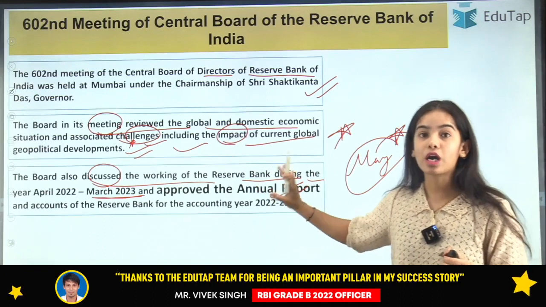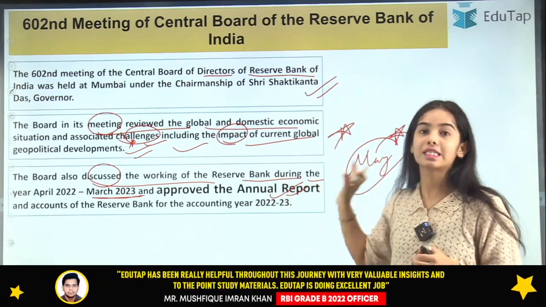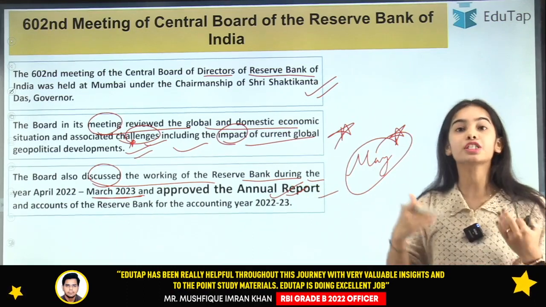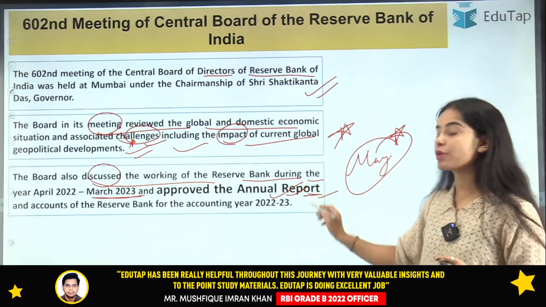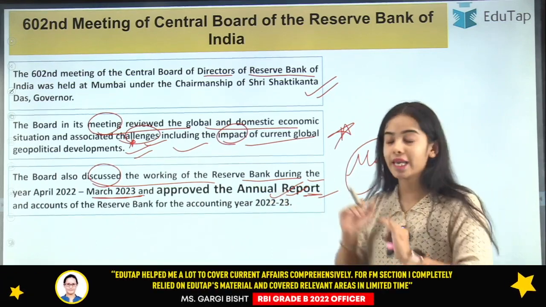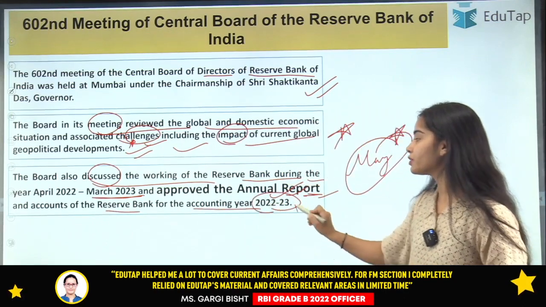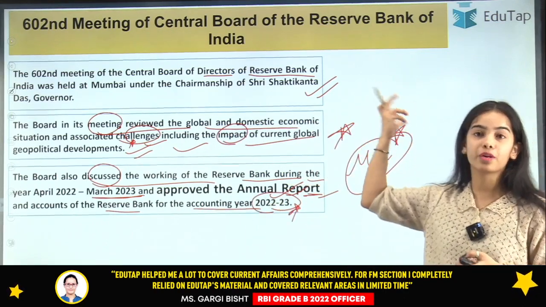So this annual report was also discussed in the meeting of the central board. You can understand that this annual report is going to be released soon. This will be the annual report that will be important from your exams point of view, because this is near to the examination. And accounts of the Reserve Bank for the accounting year 2022-23 were also discussed in the central board meeting.